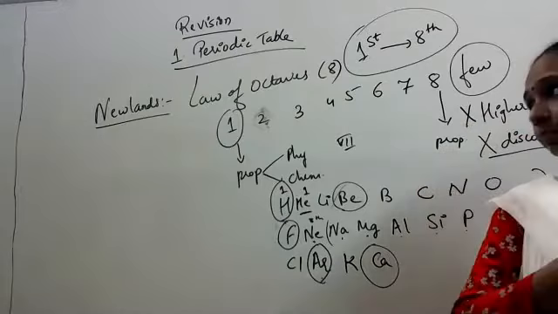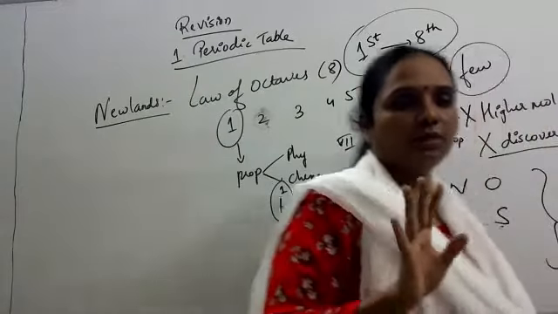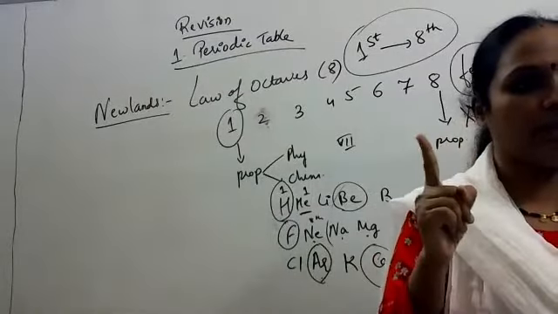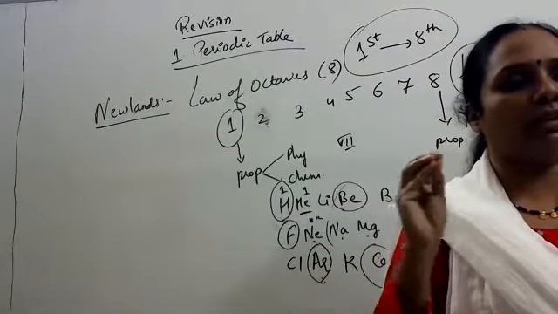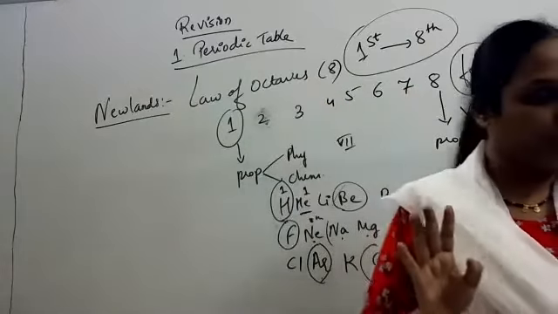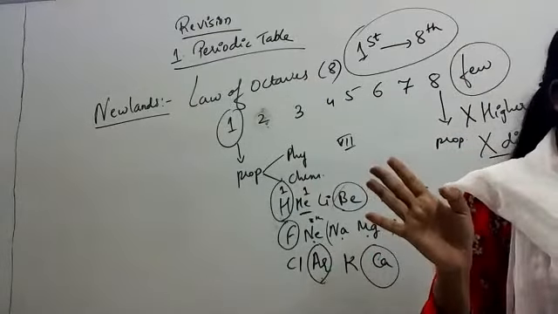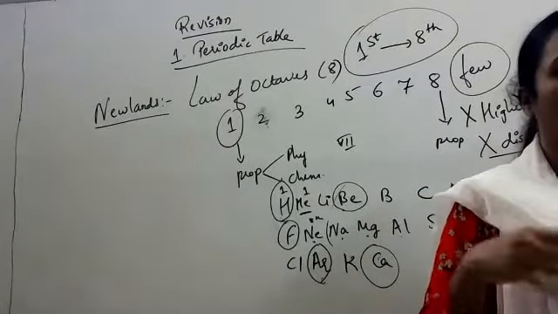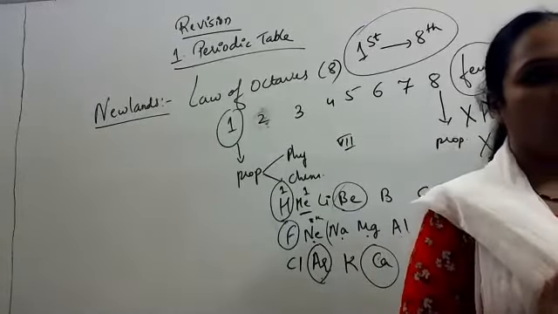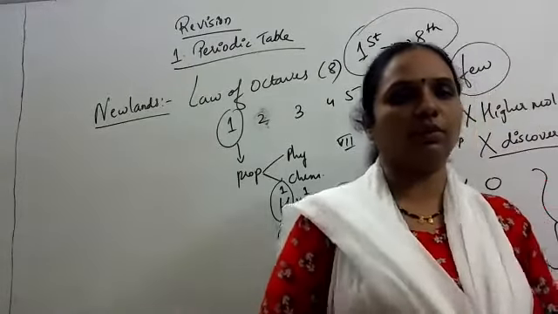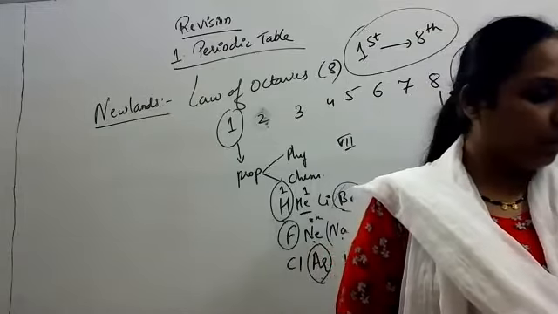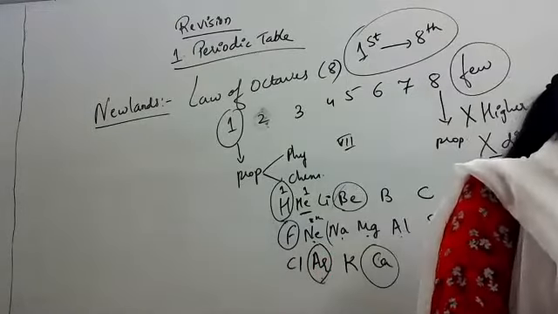First of all, what is Newton's law of octaves that we will see? The physical and chemical property of every first element is similar to the physical and chemical property of every eighth element. That's why it is called octave. Then this law is not applicable to higher molecular weight elements. Hence, this law was rejected. Plus, Newland did not leave any empty space for the elements that were not discovered at that time. So hence Newland's law of octaves was rejected.